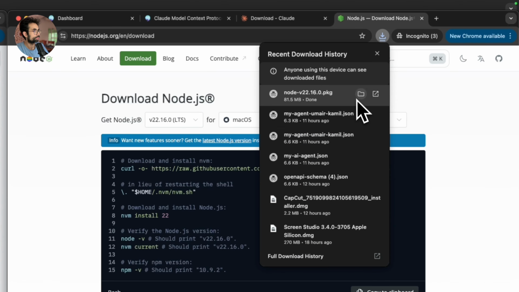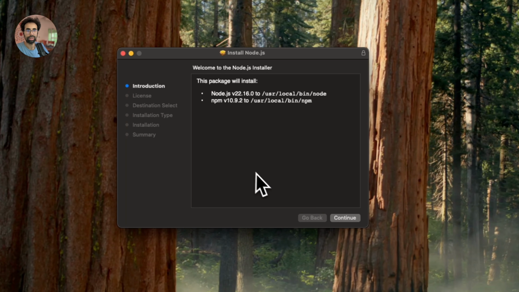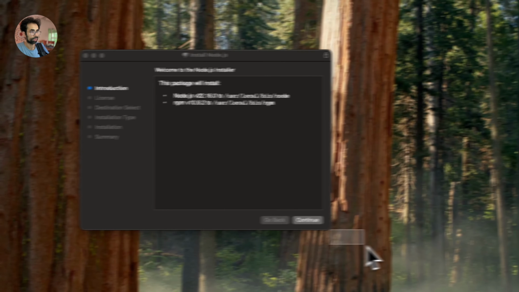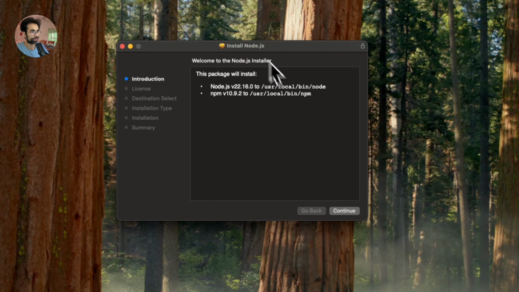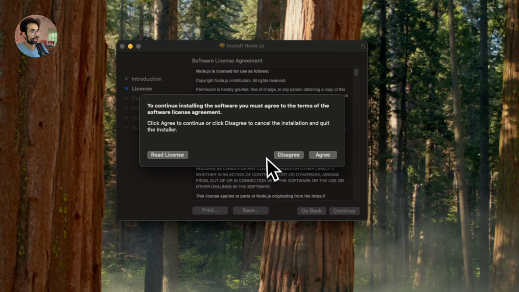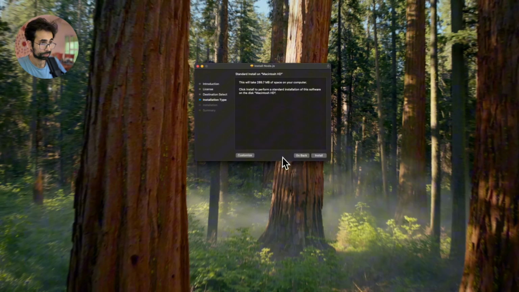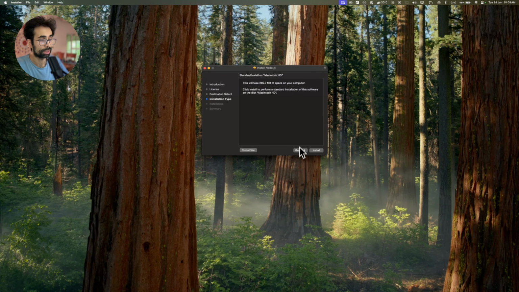I'm going to open that, and then it's going to ask for my permission to continue and ask me to install that. I don't know if I can make this any larger, but I hope you can see what's on my screen already. So once you do that, press continue, etc., continue, and you just need to press agree, and then this will start to install everything, right? Now, at some point, it will ask you for some default option. You can just select the default options. There's no customization that you need to make. Just keep it as the standard installation as ever. I'm not going to install it because mine is already installed, but you get the point of it, right?